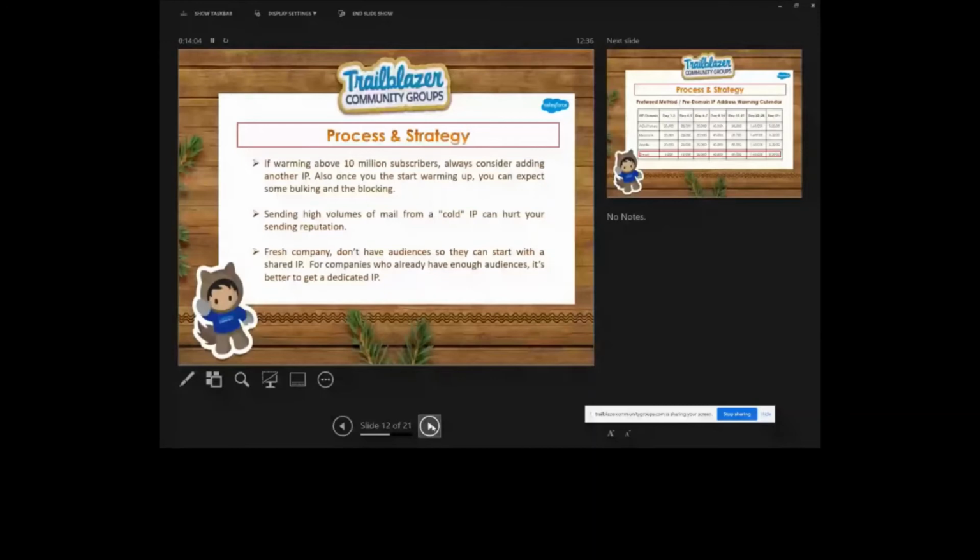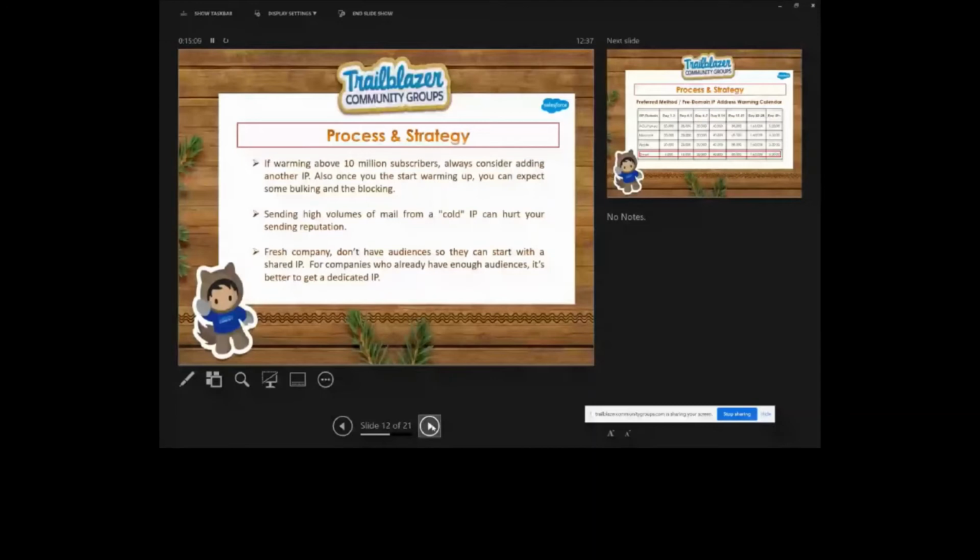Now here you can see the two terms I use, blocking and bulking. What actions do we need to take to fix this bulking and blocking? Sometimes bulking happens if our list is not engaged, or we need to segment very carefully. In that case, we need to fix it. So always make sure about the engagement. You can focus on the most engaged subscribers to boost our engagement, and then we can also limit our bounce rate.